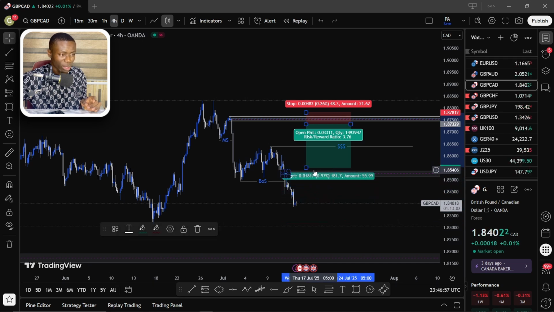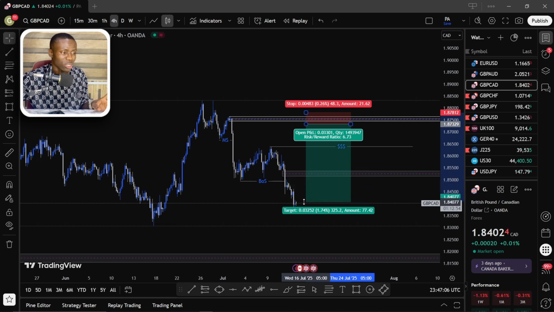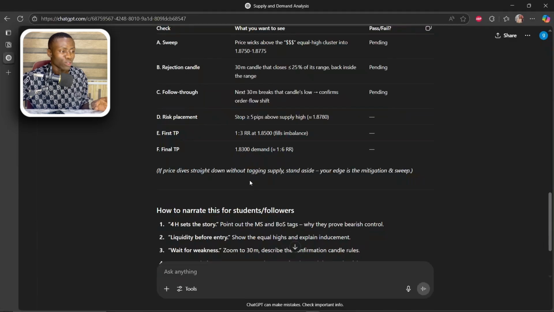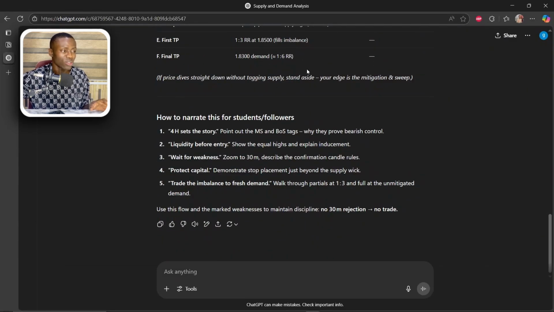So here's a 1:3. Go to ChatGPT. Here is the surest take profit position that we can actually have, at a 1:3. After this, then we can go for a 1:6, which is exactly at this current low. Now you see, this would be versus a 1:6 risk to reward.